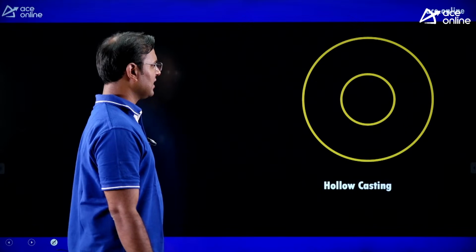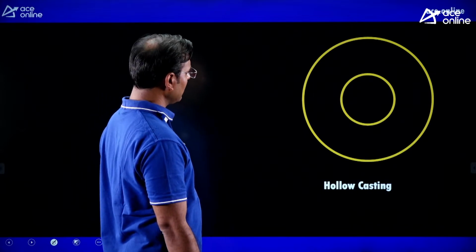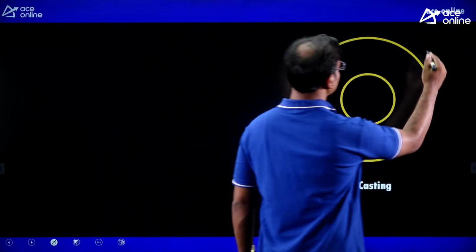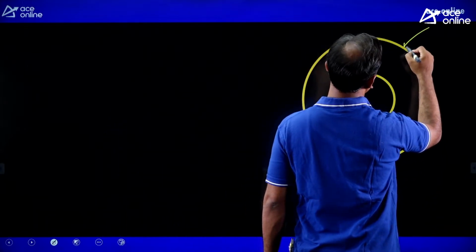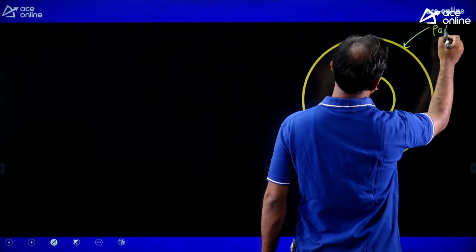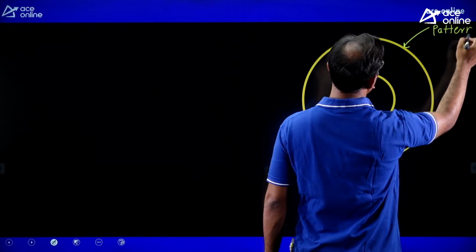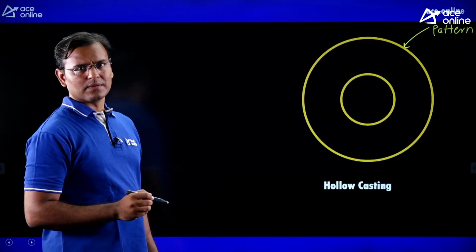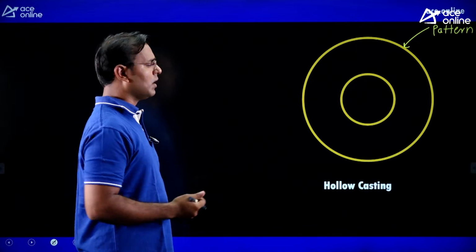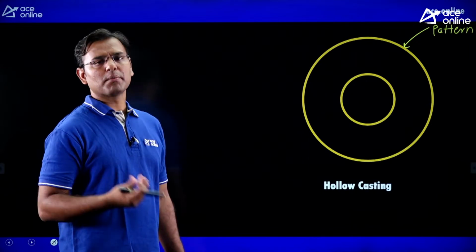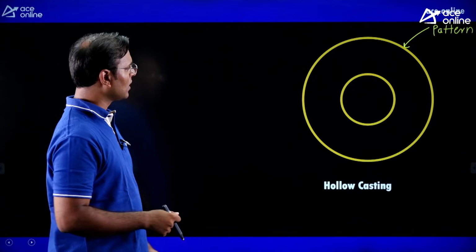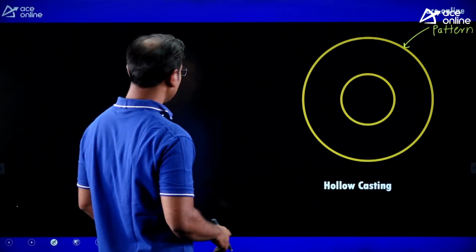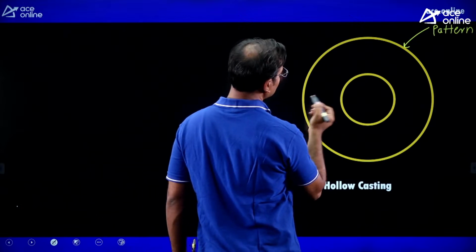Then guys, I come with this example. To understand this is not easy, somewhat difficult, but here you can see I am showing one pattern. We made one pattern, and by using that pattern we made one mold, and from that mold we removed the pattern, and now we are pouring the molten metal. Guys, when we are pouring the molten metal, what happens? The shrinkage is going to happen.